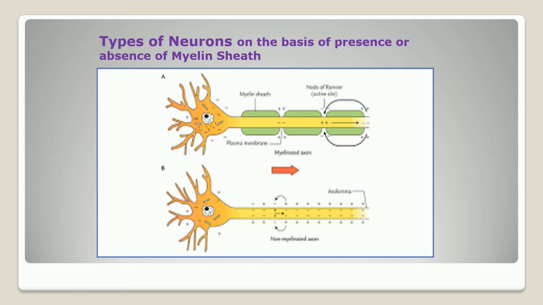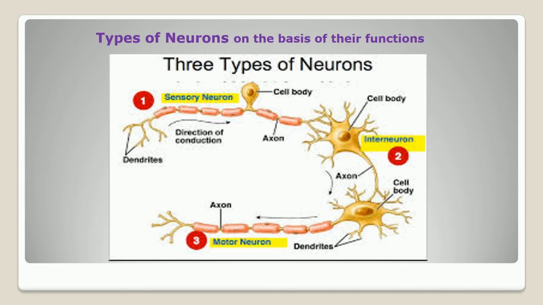In the medullated type, impulse conduction is very fast, from one node of Ranvier to the other node of Ranvier, because the myelin sheath contains mitochondria, which release the energy. This energy is useful for conduction of the impulse. Therefore, impulse conduction in the medullated type is saltatory conduction, from one node of Ranvier to the other node of Ranvier. Now the third type of classification of neurons is on the basis of their functions.